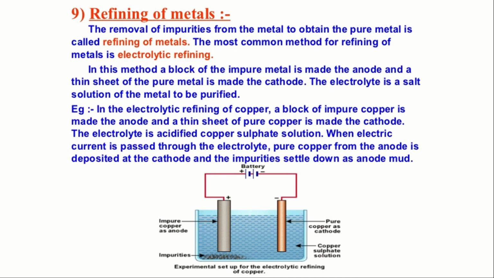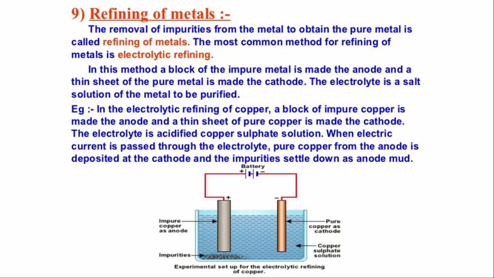In the electrolytic refining of copper, the block of impure copper is made the anode and a thin sheet of pure copper is made the cathode. So impure is the anode, pure is the cathode. The electrolyte, the solution which you can see in liquid form, is the salt solution, copper sulfate salt solution, an acidified copper sulfate solution.